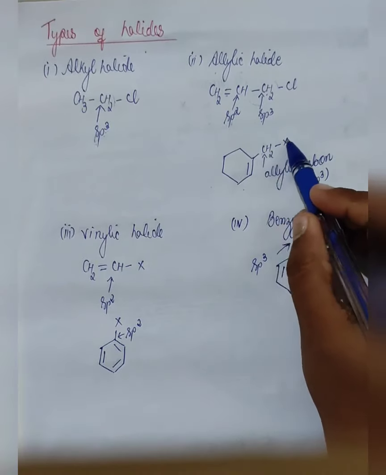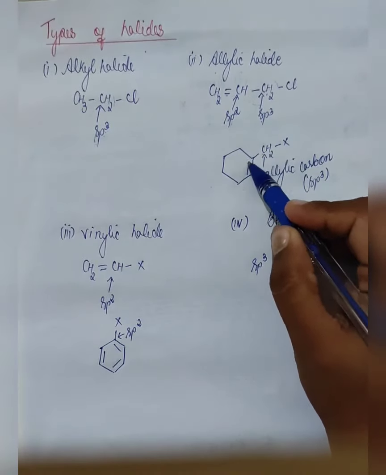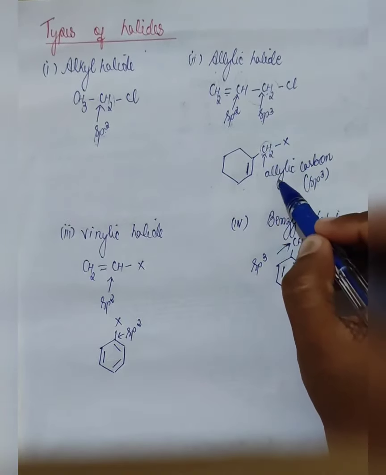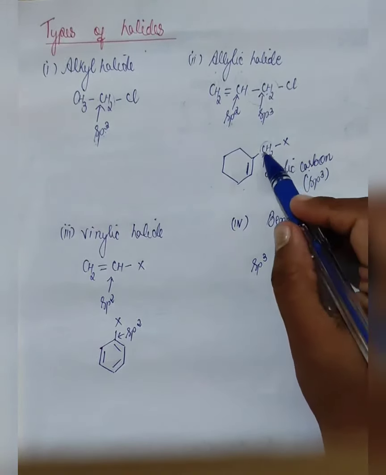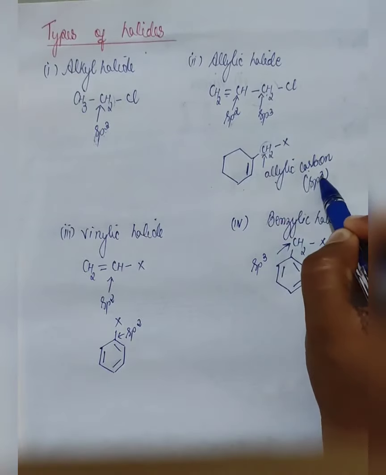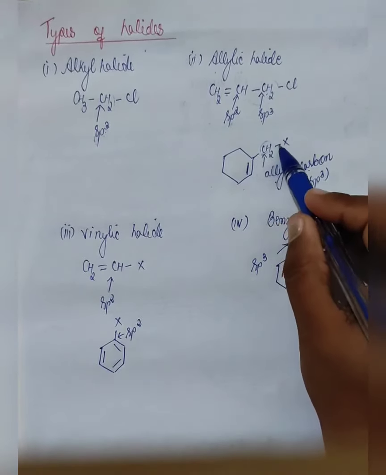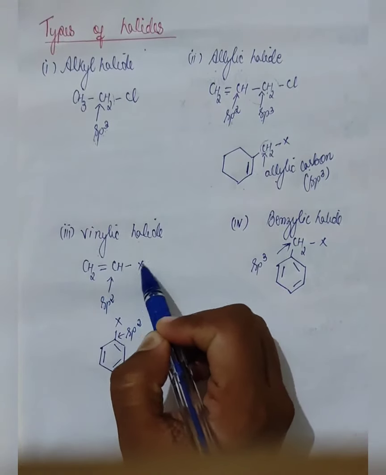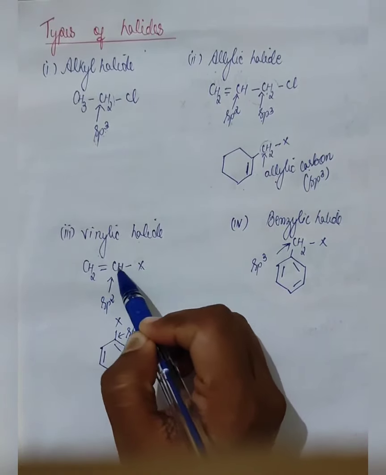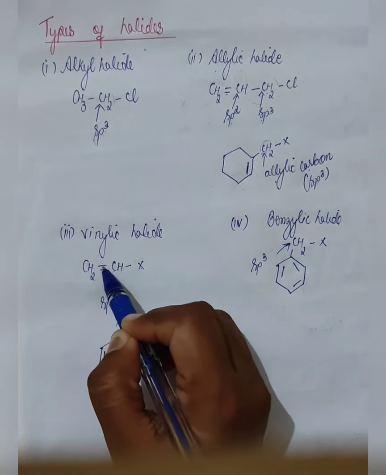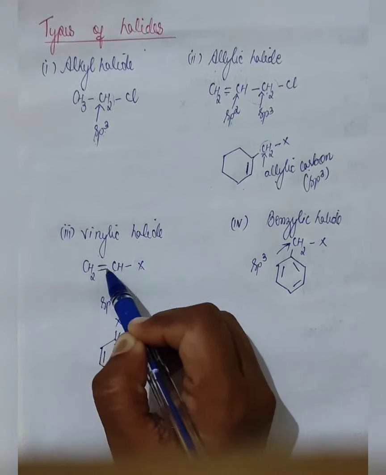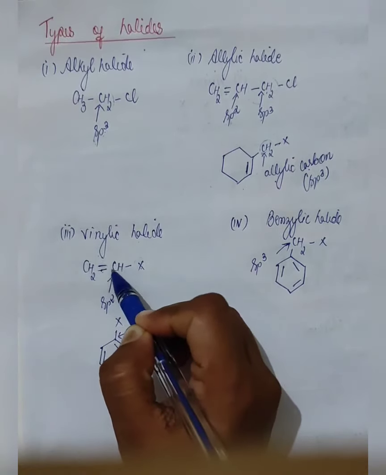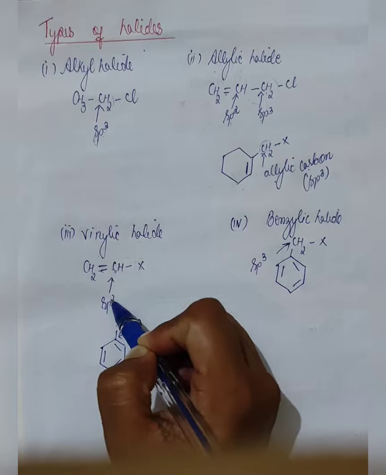The halogen is attached to the carbon which is present next to a double bond. So in this case, this carbon will be known as your allylic carbon, and here this will also be sp3 hybridized because there is only a single bond. Vinylic halide. In this case, the halogen will be attached directly to the carbon just present with the double bond, and the carbon attached with the double bond will always be sp2 hybridized.